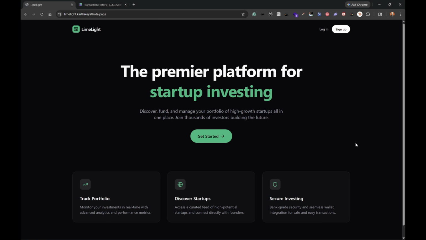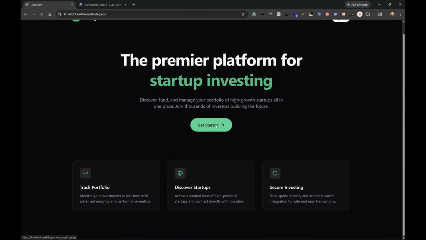So now this is LimeLight. This is a premier platform for startup founders where you can network with other startup founders and put your startups into this marketplace, right? This is not only a community, but it also simplifies largely complex technical ideas, which we will show really soon. And this is also a place where Solana is used to integrate coins and build a marketplace where you can buy and sell coins within the startup, so that startup founders don't have to wait for big investors. They can start earning money really quickly. So without any further ado, let's get started.